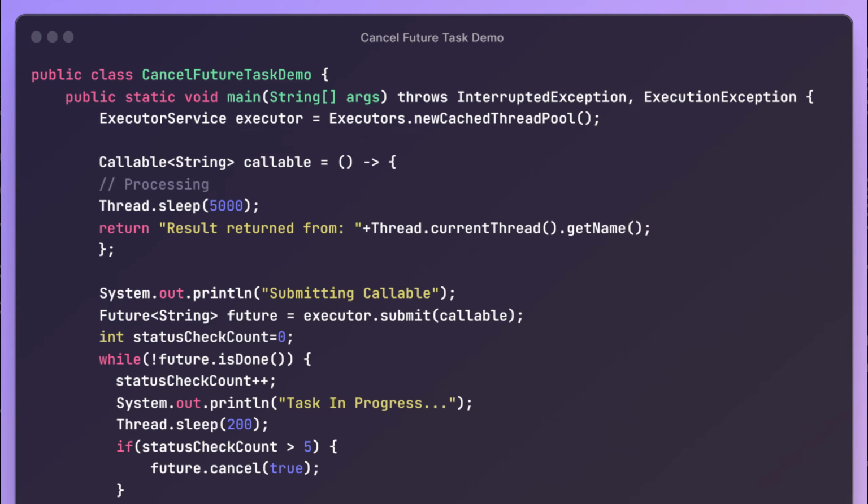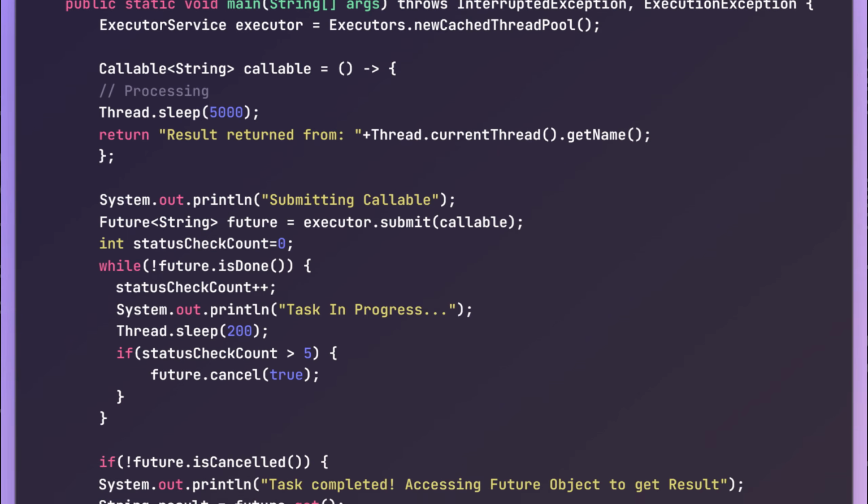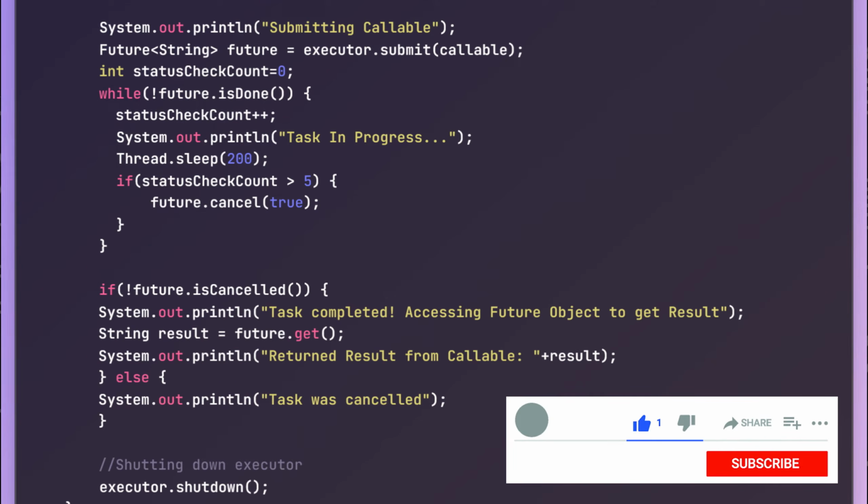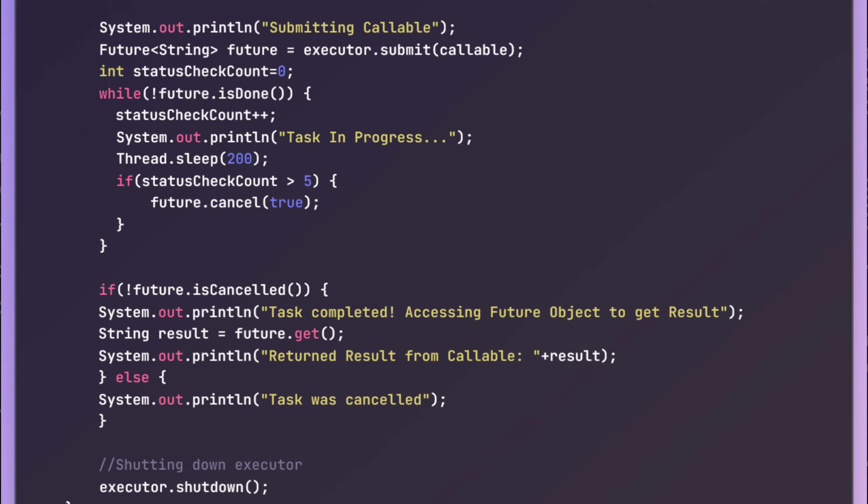Now suppose there is a requirement that after every 200 milliseconds, we need to check whether that task is completed or not. And after, let's say, 1000 milliseconds or 1 second, if the task is still not complete, then we want to go ahead and cancel it. So to do that, we have this while loop, which is checking whether the future task is done or not. If it is not done, then we are maintaining this status check counter and it's getting incremented. And also we are printing that the task is in progress. After that, we are making this thread sleep for 200 milliseconds.